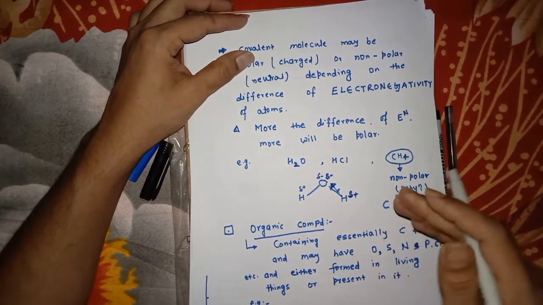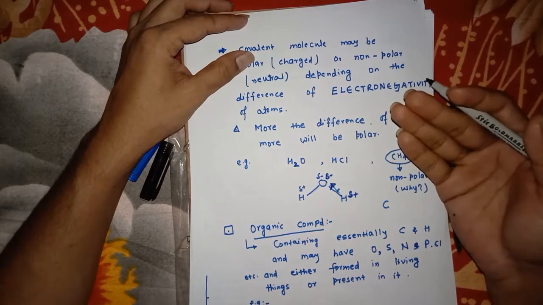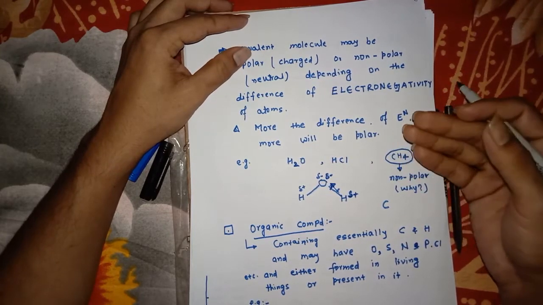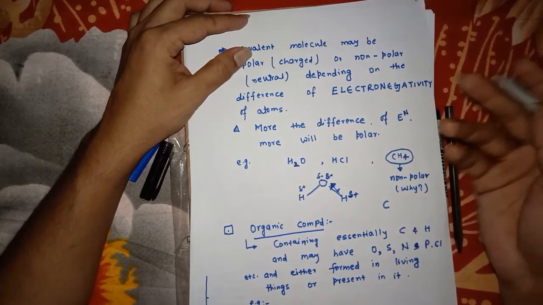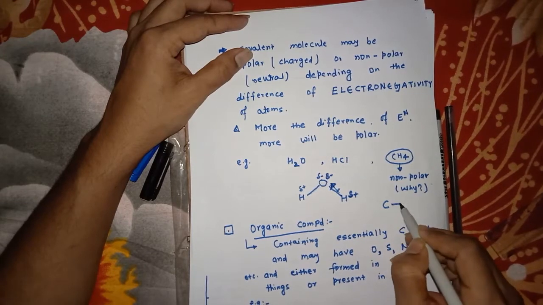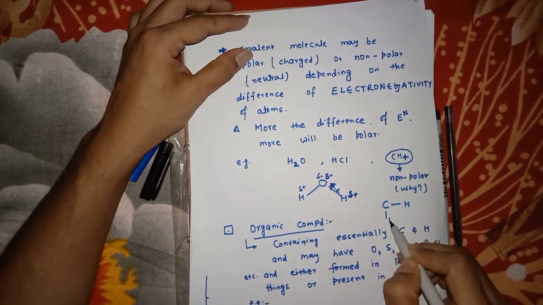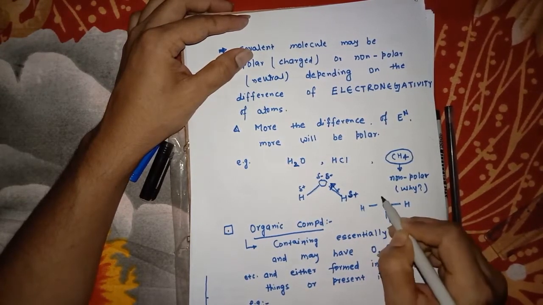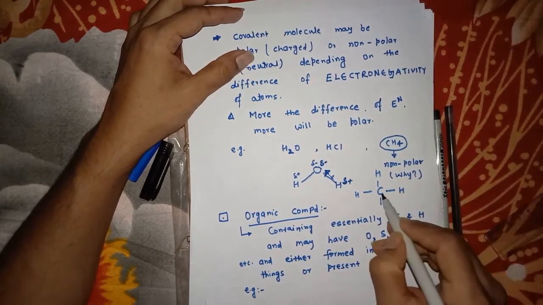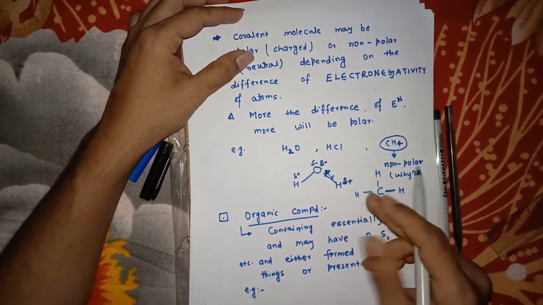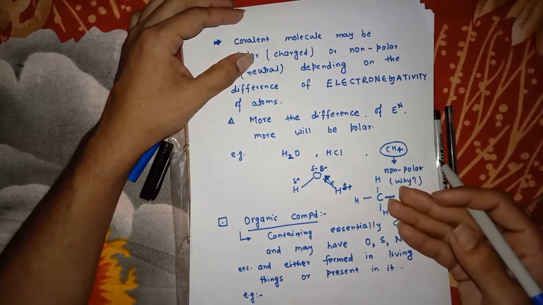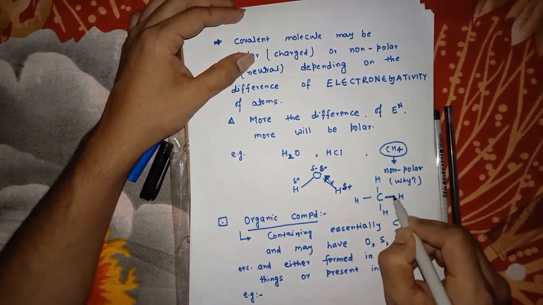Why? Polarity also depends on the orientation of the atoms through which it is linked. So here there are 4 hydrogen atoms, and they are linked like this, and the difference in electronegativity never gives rise to polarity in this molecule. Why?